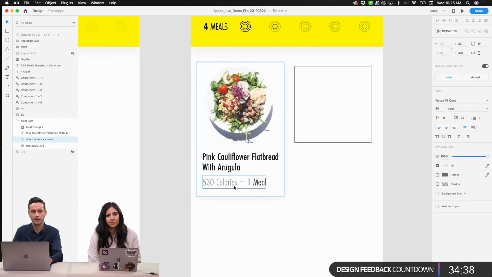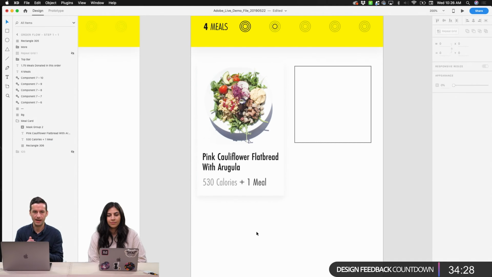We're at size 20 here, which we talked about a little bit in feedback. On mobile apps, you want to make sure that your text doesn't get too small. It's really easy to do that when you realize that you don't have much room for your layout, and you want to make room for a lot of elements, so your type might get too small. But in this case, I think it might be okay.